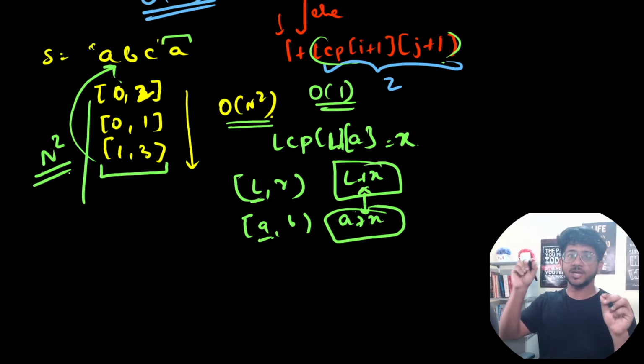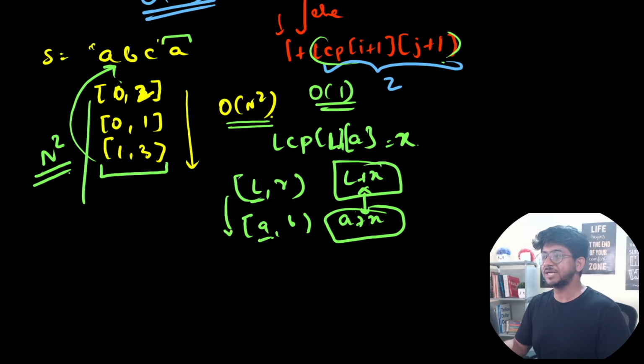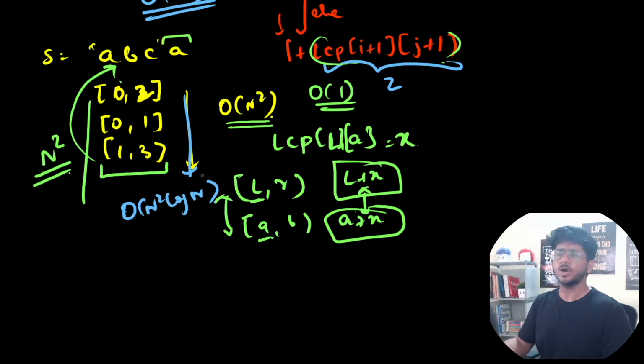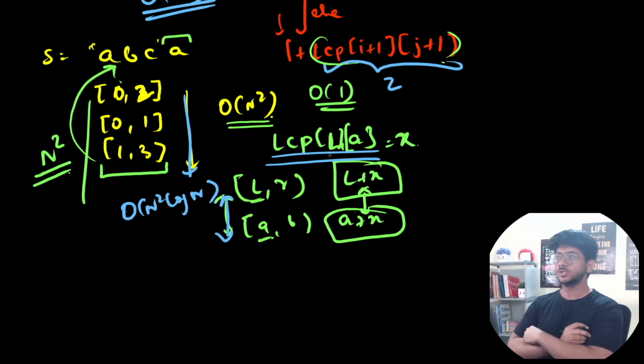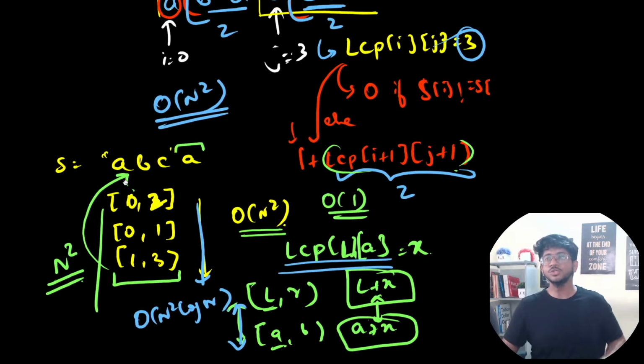Make sure that you check that they are not going out of the string. In that case, just treat it with a dollar, as if the one which has smaller length is always smaller. But compare these two characters and you will know immediately which of them is smaller. So there are n square elements over here. You can sort them in O of n square log n square, but that is log n only, because the comparison is now being done in O of 1, provided that you have created this LCP array. So comparisons can be done in O of 1, and now you have different substrings available with you that you can use for such a process.